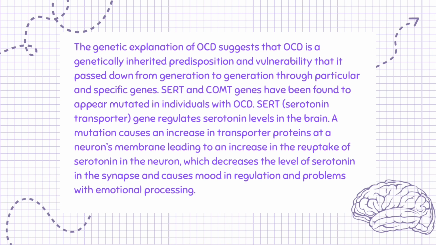SERT, serotonin transporter, gene regulates serotonin levels in the brain. A mutation causes an increase in transporter proteins at a neuron's membrane, leading to an increase in the reuptake of serotonin in the neuron, which decreases the level of serotonin in the synapse and causes mood dysregulation and problems with emotional processing.